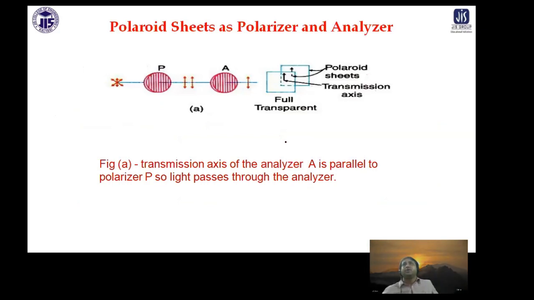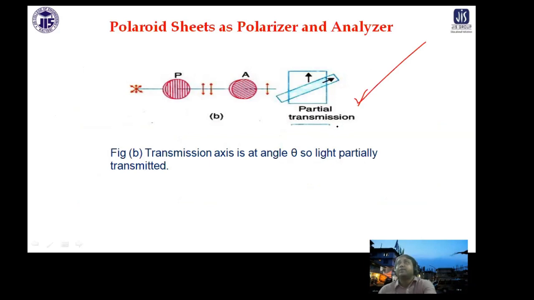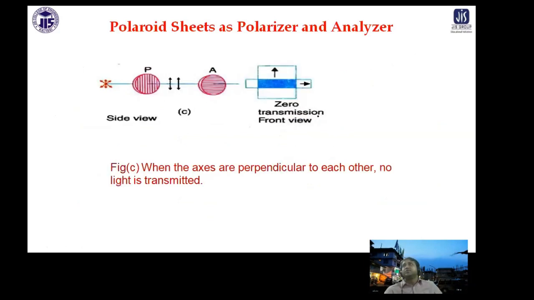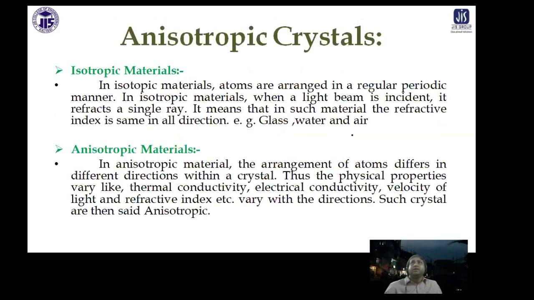So this is the way it operates. Polarizing sheets are there. Now in this figure A, this is unpolarized light. You can see here this is the polarizer. This is the analyzer. They are parallel. So now in this sheet, full transparency will be there. Now if it is at some angle, partial transmission will be there, and if they are perpendicular to each other, no transmission will be there. So all the logic is there. This is a polarizing sheet.